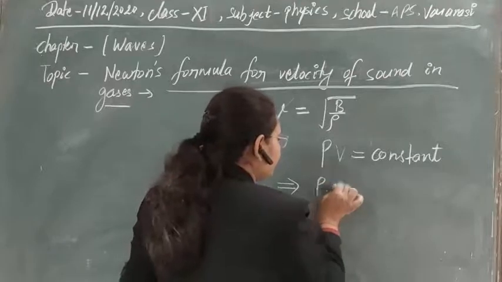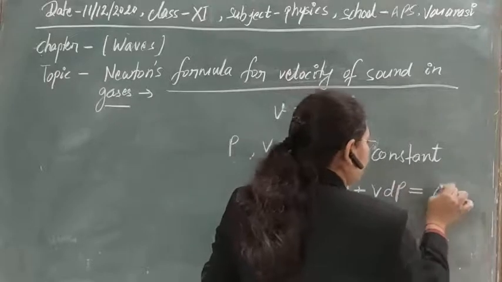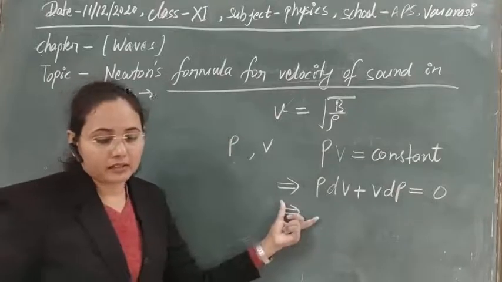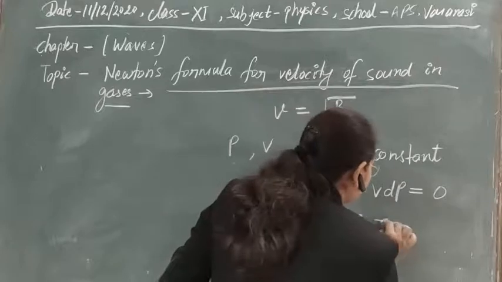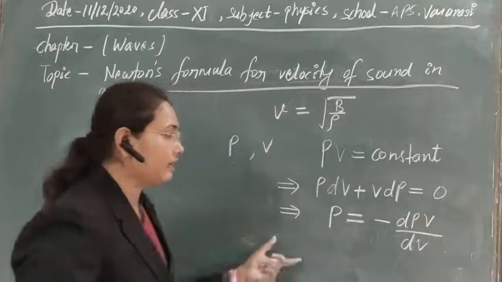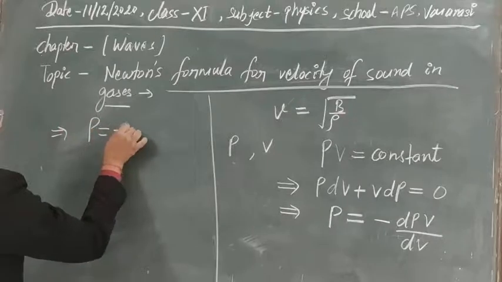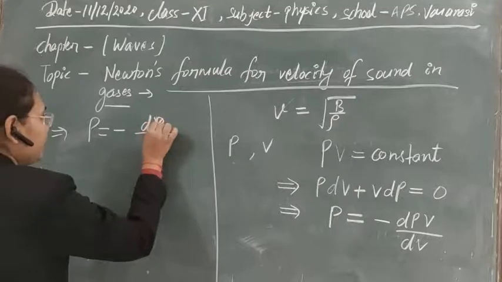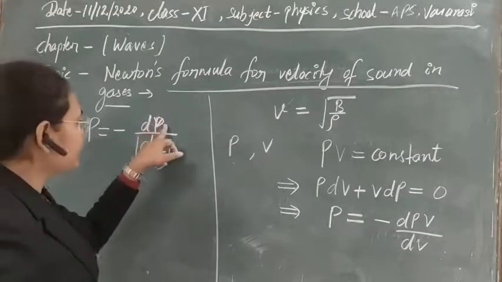After differentiation you obtain PdV plus VdP equal to 0. From here you can also get the value of pressure, that will be minus dP into V divided by dV. Clear? Or if you solve it, we obtain P equal to minus dP upon dV by V. Clear? So this is the expression for the bulk modulus.